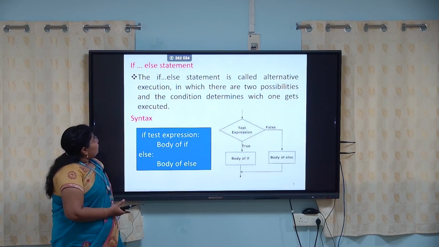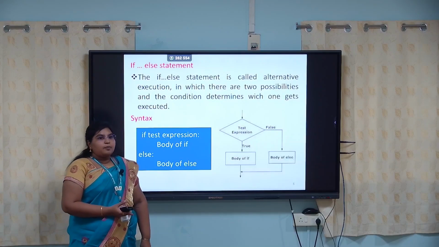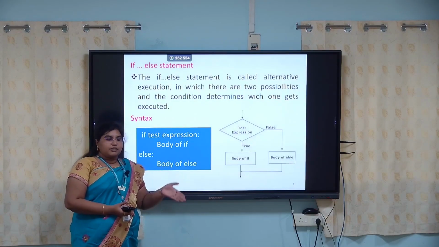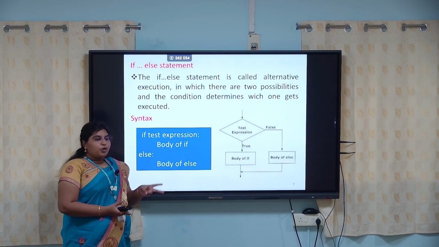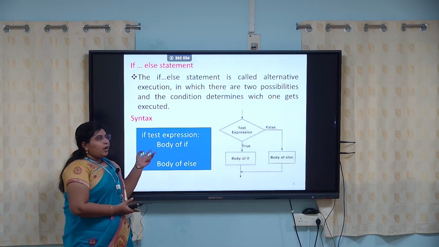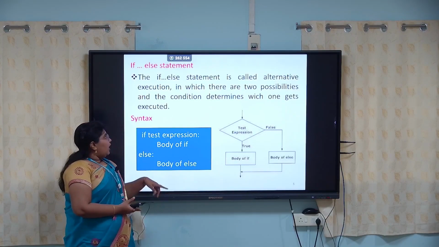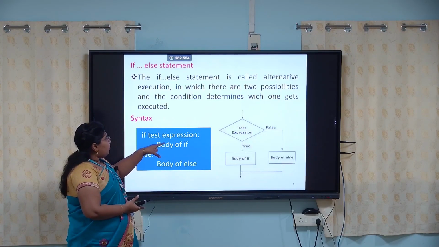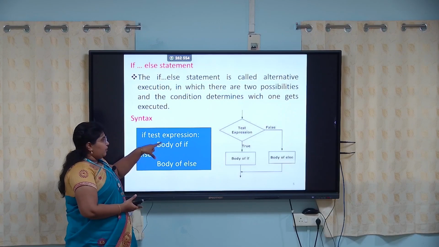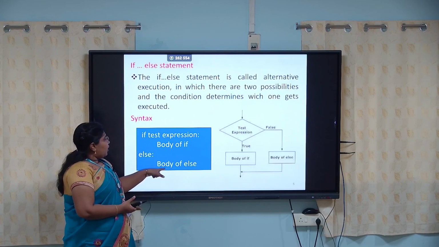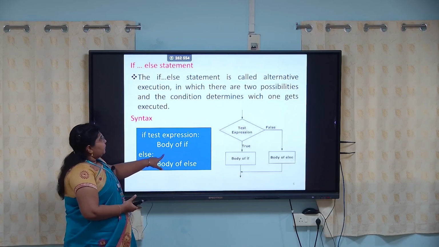And the next one is the if else statement. The if else statement is also called an alternative statement. Here we have two possibilities: one is the true block and the other one is the else block. If the condition is true, the body of the if block will be executed. Otherwise the body of the else block will be executed.